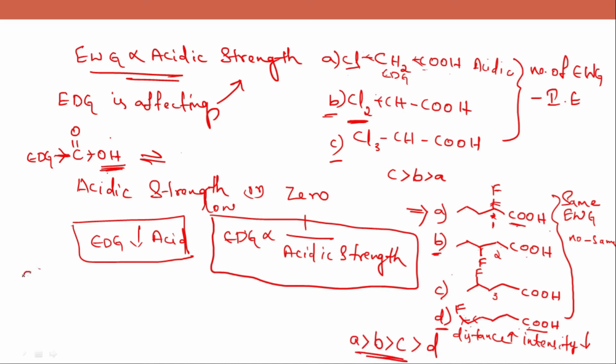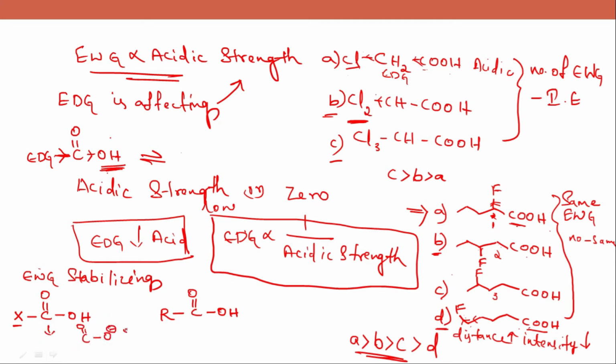And how does this electron withdrawing group stabilize the anion? We'll see the molecule, a carboxylic acid with an electron withdrawing group. Consider it as a halogen, and we'll also take a carboxylic acid with an electron donating group, an alkyl group. Now when this carboxylic acid dissociates into an anion and a proton, O minus and H plus.